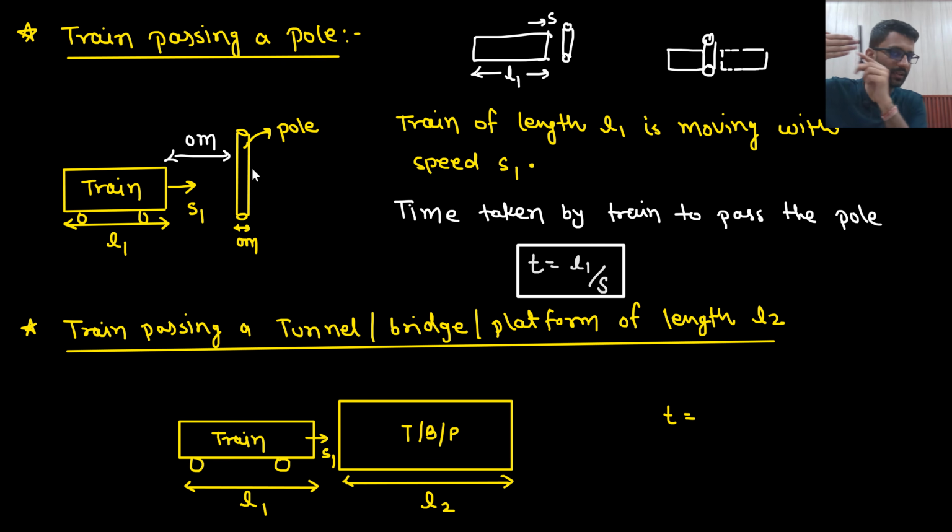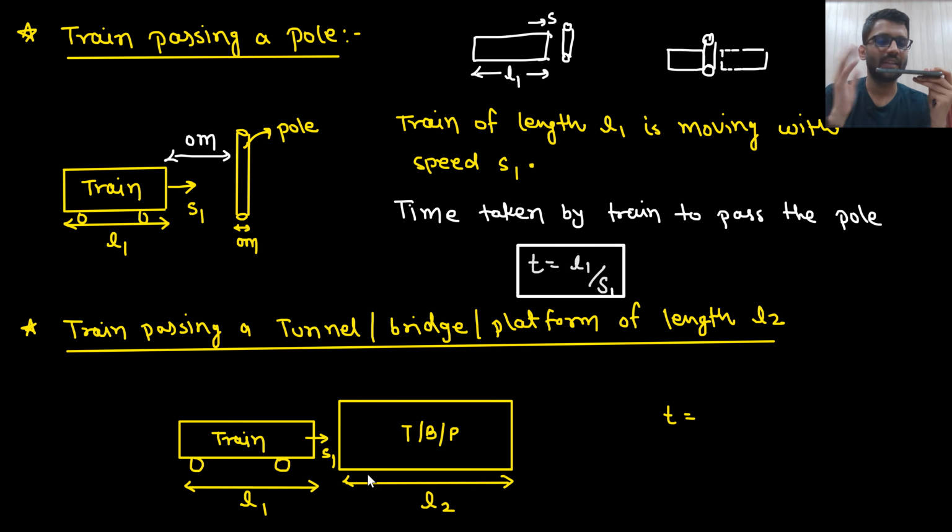That this is the pole and this is the train. Now it will start. It will cover L1 distance with speed S. So to cover L1 distance, it is going with the speed S, so this much amount of time it will take. Now it has to cover something else. The train is coming like this and it has to cover the length of L2.